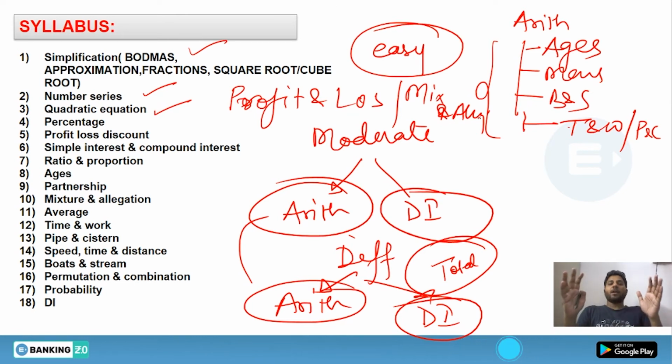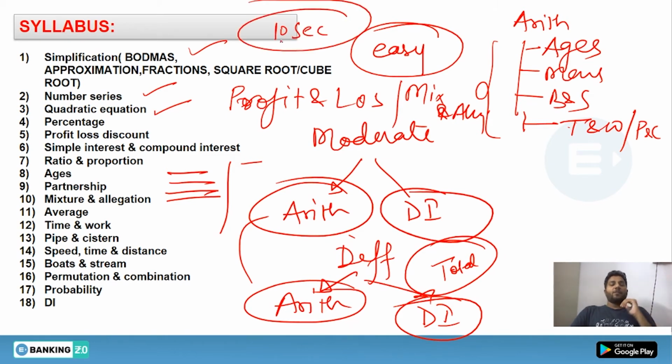So you should be aware of that, and don't attempt a 3 to 4 line question. Remember that. First you need to attempt those questions which you can predict in 10 seconds. If you can't predict in 10 seconds, just leave that question. The same case happens with number series mostly, because most students know that if 5 questions have been asked, 3 can be done easily while the rest of the 2 need hard work. So you should be aware of that.